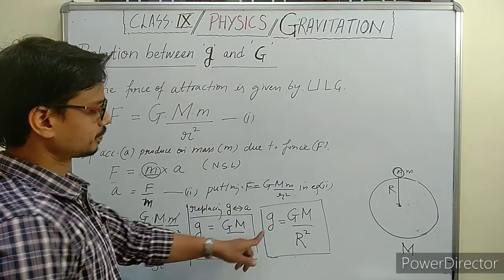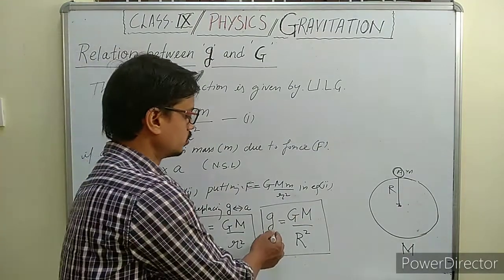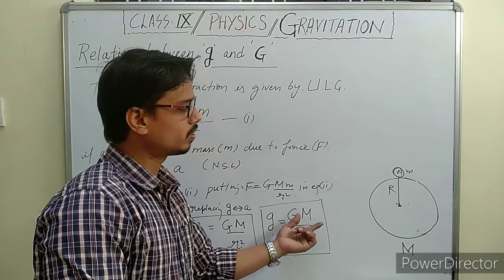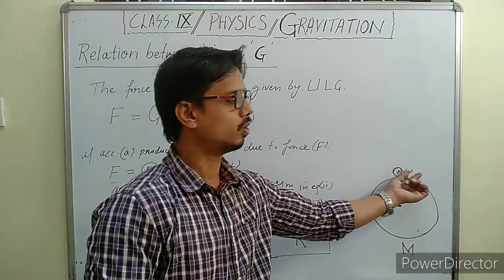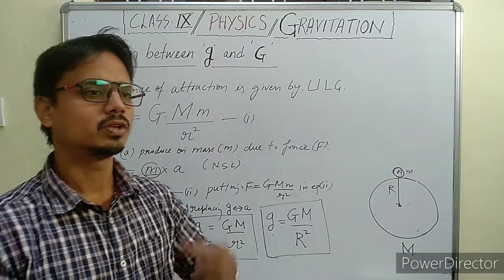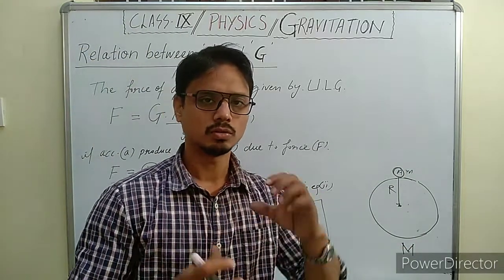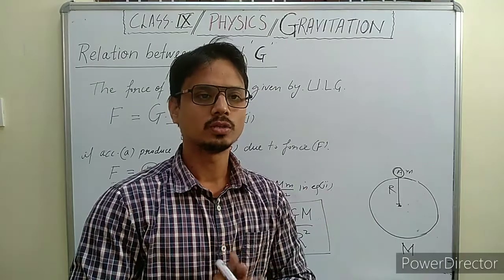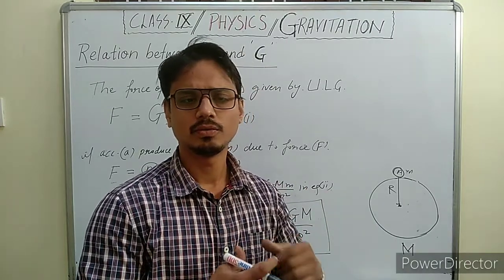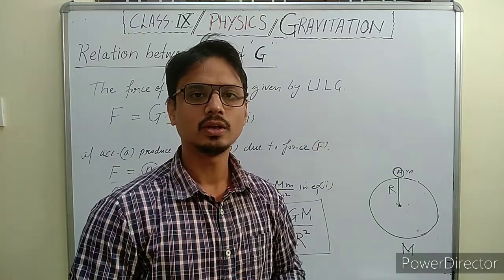This is the expression for small g, and it shows that it does not depend on the mass of the object. So whether the object is of small size or large size, whether it is heavy or light, every object will fall towards the earth at the same rate.